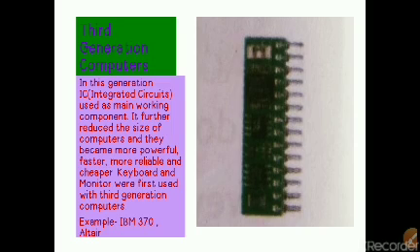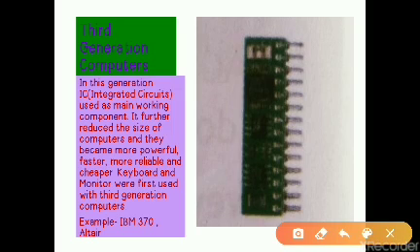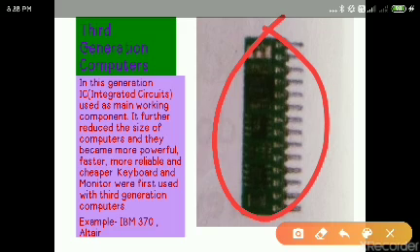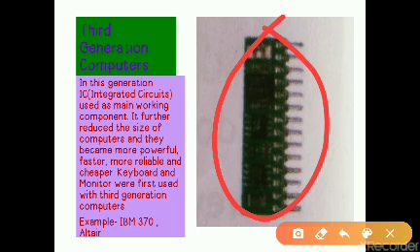These are faster, more reliable, more powerful and cheaper than first and second generation computers. They are also handy to carry from one place to another because their size is much smaller. And this is the figure of an IC, an integrated circuit, and that circuit is made from a material named silicon. When you go to class 6 or 7, you will read in chemistry class about silicon.